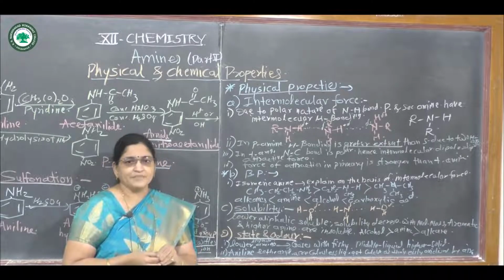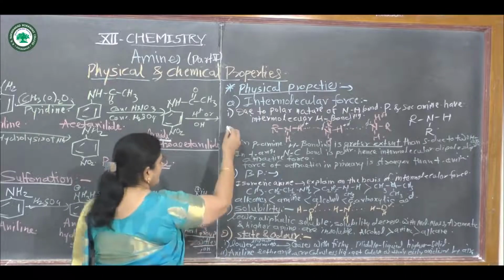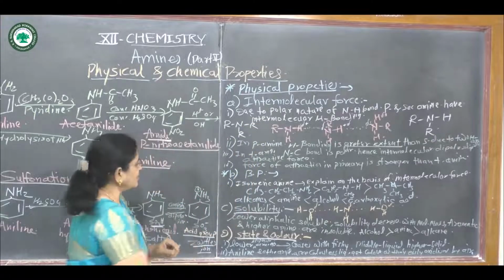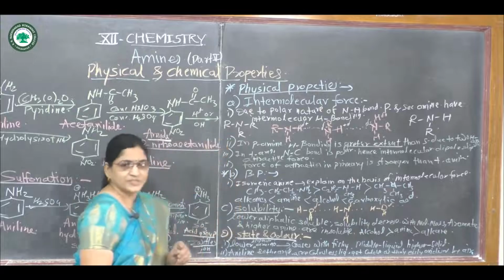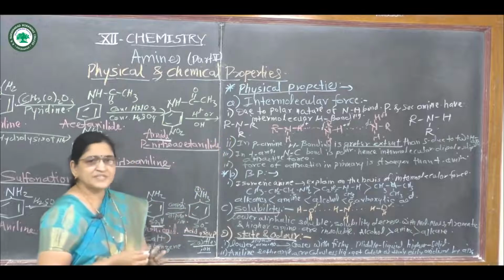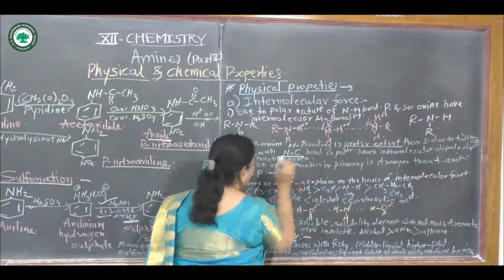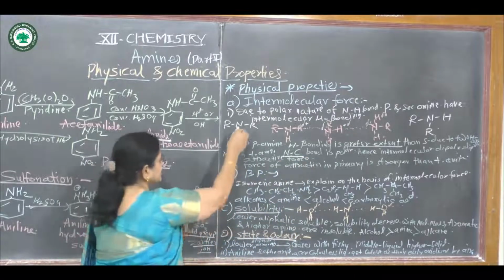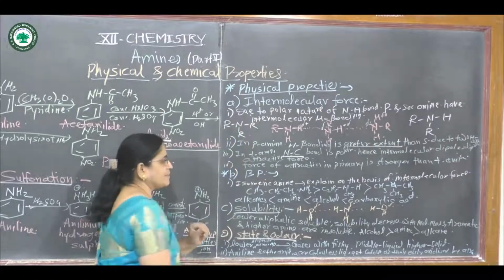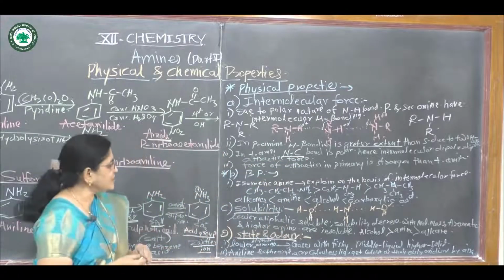Then in tertiary amine, there is an absence of nitrogen and hydrogen bond. For example, suppose this is a representation of tertiary amine. In this tertiary amine, 3 alkyl groups are attached to the central nitrogen atom, that is, nitrogen attached to 3 carbon atoms. There is no nitrogen-hydrogen bond, but there are nitrogen-carbon bonds, which are also polar.